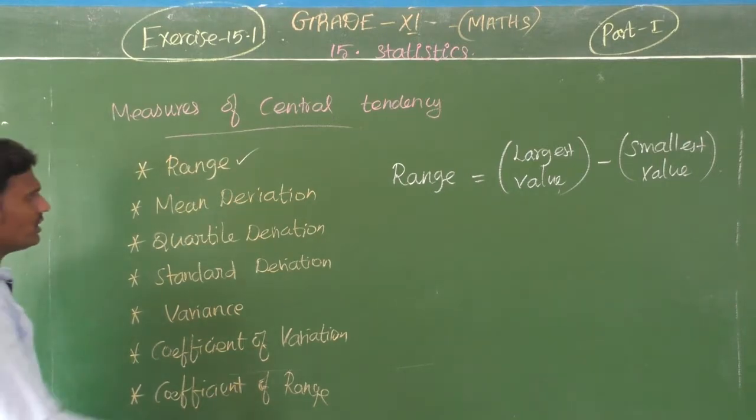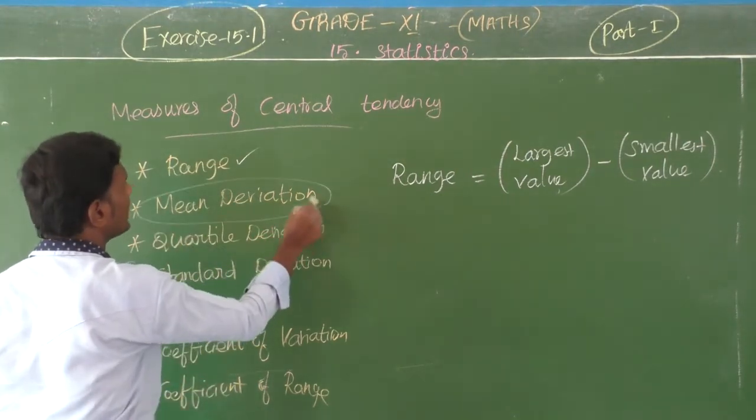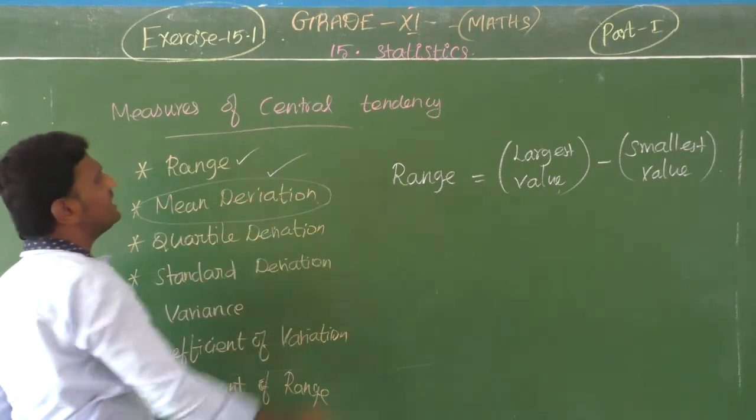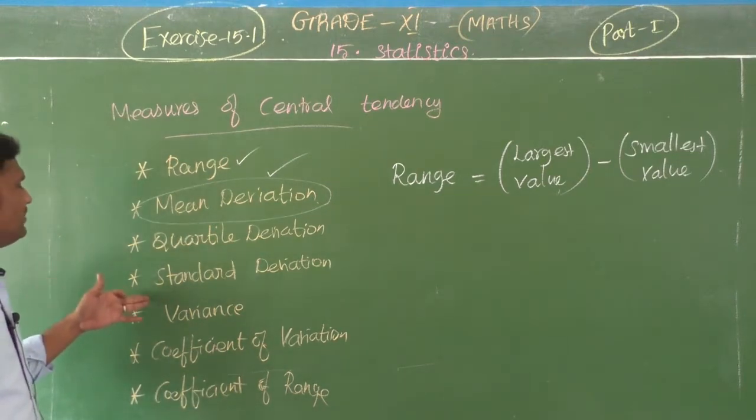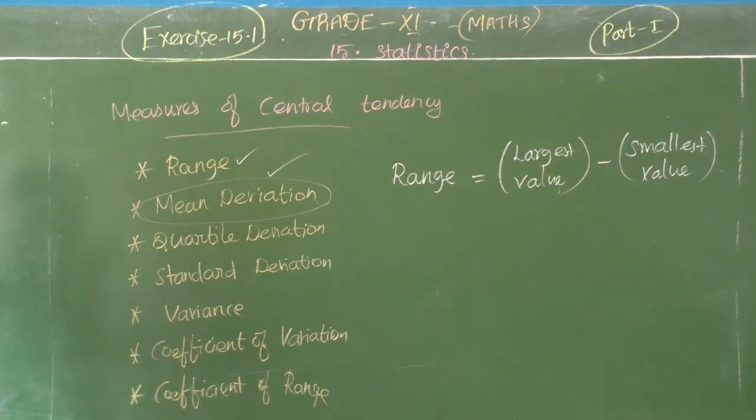And the very important thing we study in exercise 15.1 is mean deviation. And then quartile deviation, standard deviation, variance, coefficient of variation, and coefficient of range. These four things only are given to you in your 11th syllabus in our board exam. So these three things you should just know.